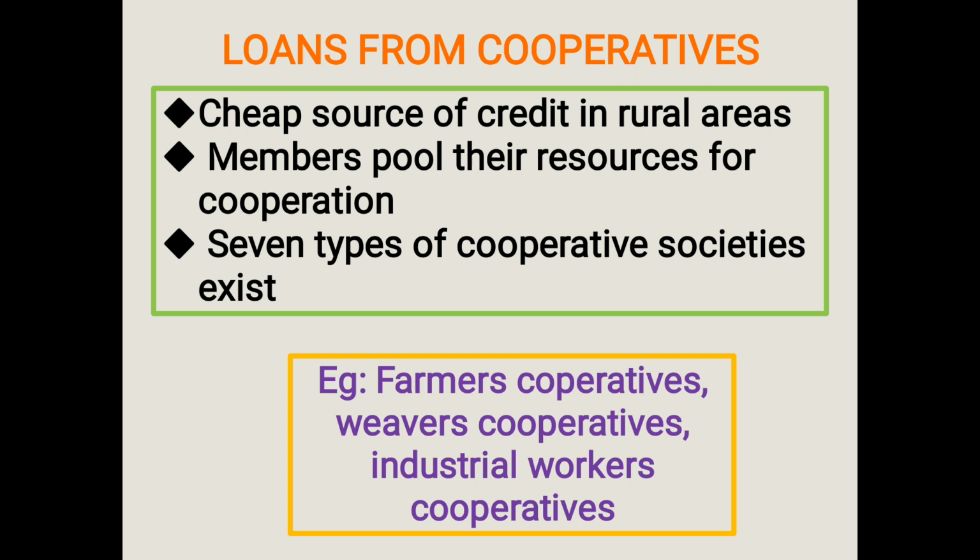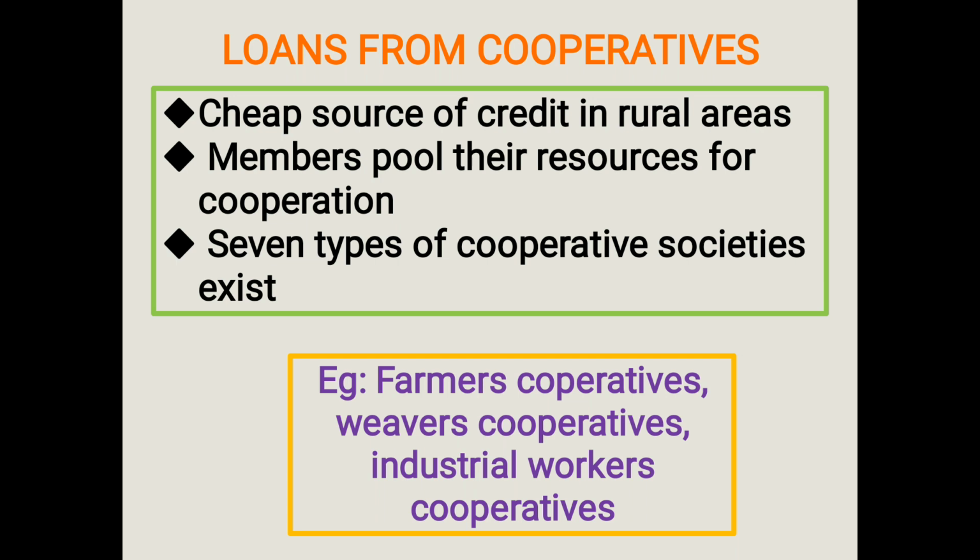They will deposit whatever savings they have in this cooperative society bank, and that deposit of the members is considered as a collateral. The deposit is shown as collateral to the bank, and they can get the loan from the bank.